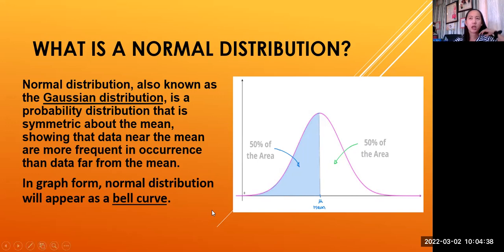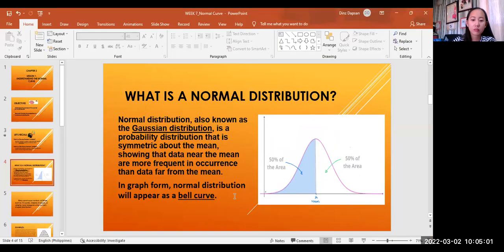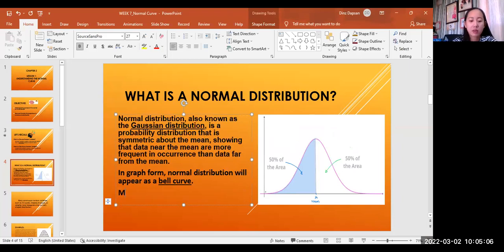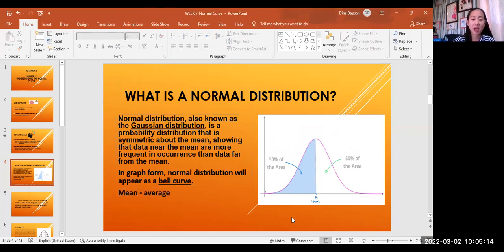Say for example, in a score of your quiz, your scores are 8, 9, and 10. Example, since you are 3 in the class, 8, 9, and 10. The mean is 8. I mean 9. The mean is 9. So, how do we get the mean? Mean is what? The average, ma'am. Okay, it's the average, right?